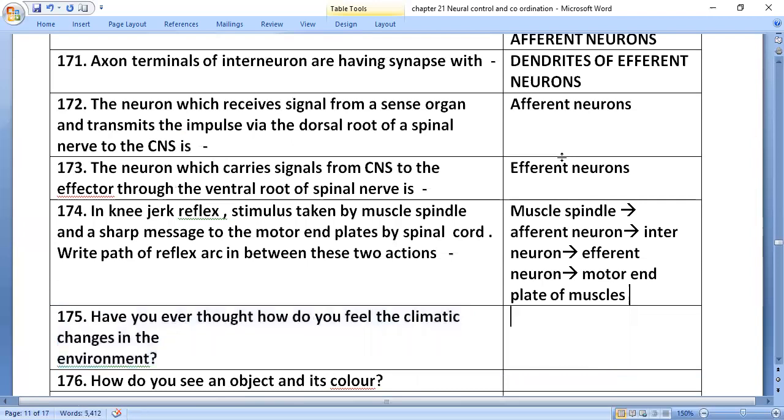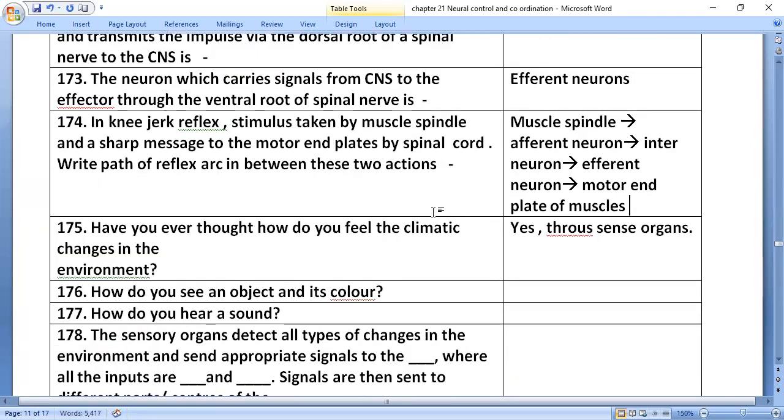Have you ever thought how you feel the climatic change in the environment? Yes, that is through sense organs. So let's start with sense organs. Sense organs questions we'll see in the next video. Thank you.